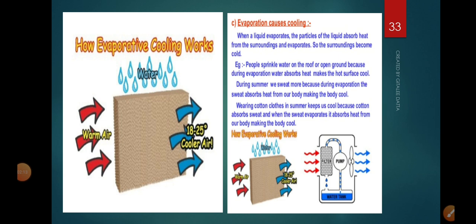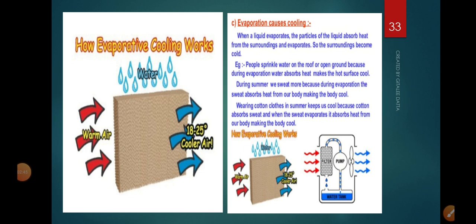Next, there are so many other examples given in your book. In the previous class, while discussing latent heat of vaporization, I gave the example of sanitizer and the example of ice. Do you remember? Similarly, there are a few more examples. During hot summer days, water is kept in an earthen pot, usually in villages, the water in a matka. How is it cooled?